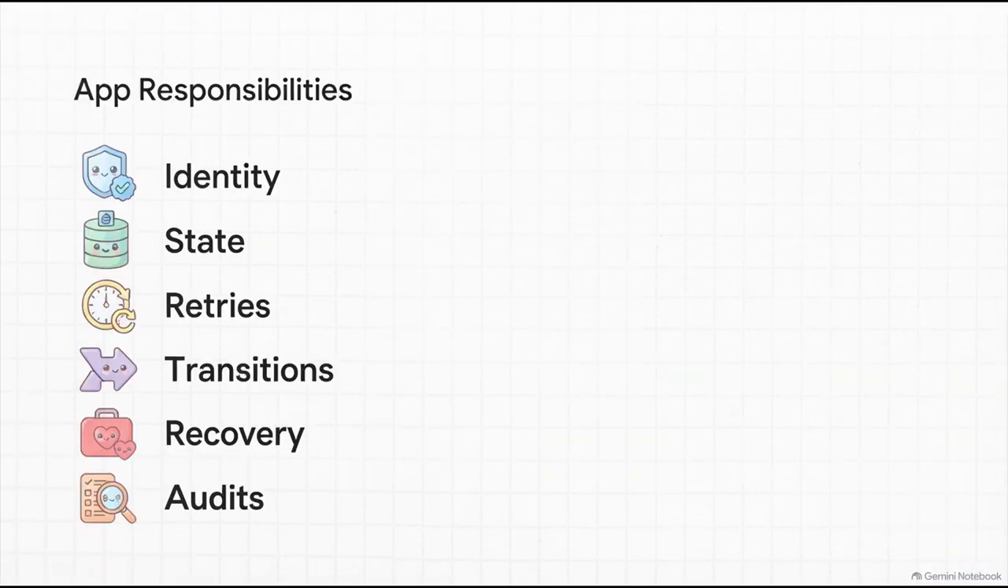For us as developers, this requires a big shift in how we view these models. The LLM is really just another API. It's a component, not the whole system. Your surrounding application code has to take full ownership of identity, state management, retry semantics, legal transitions, recovery, and auditability. Please do not outsource your system's reliability to a prompt.